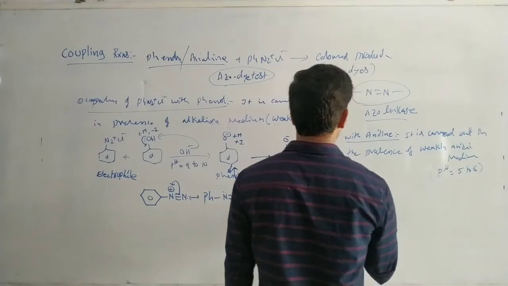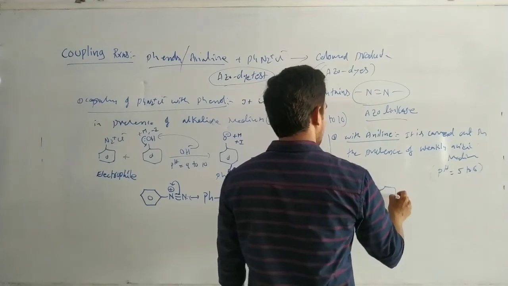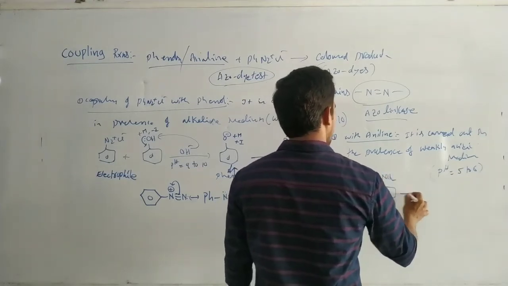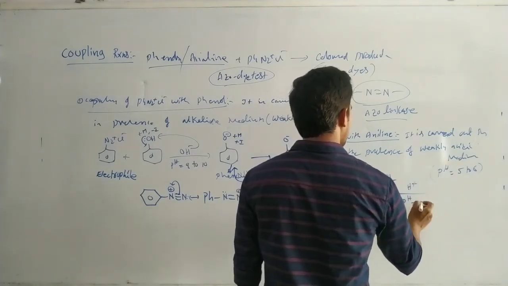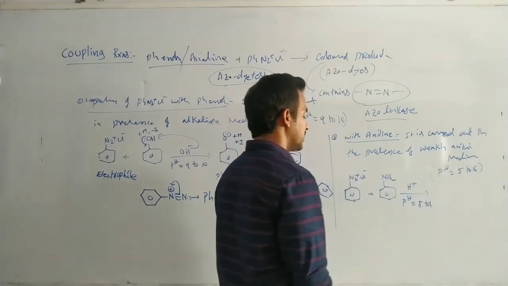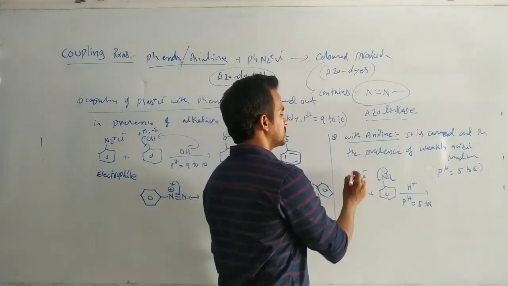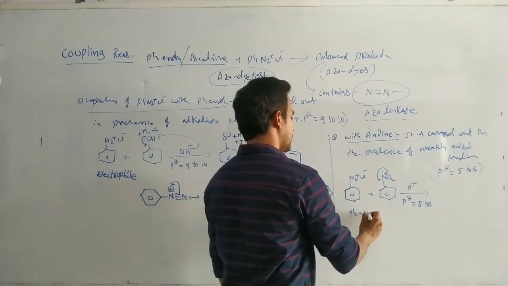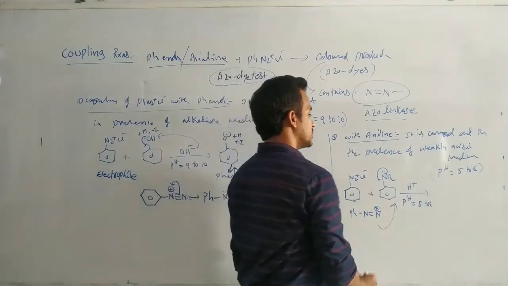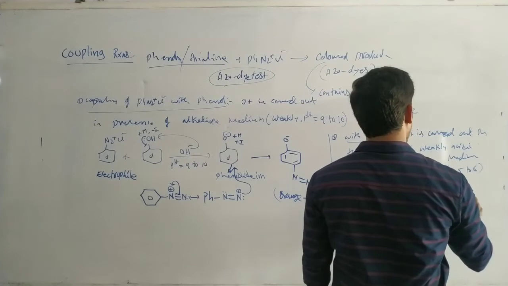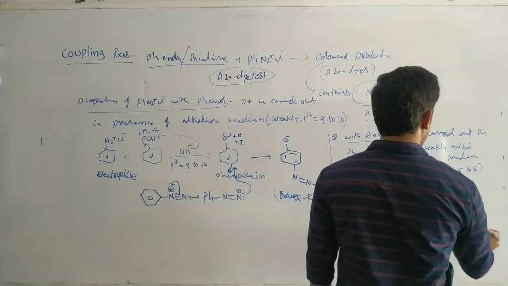So in this case, this benzene diazonium salt, on treating with aniline in the presence of the acid medium pH 5 to 6, then what is the product? In this case, this is an NH2 donating group, ortho para directing. So this electrophile, PhN=N+, the benzene diazonium electrophile, attacks at the para position. So the product is this one: NH2, N=N, benzene.